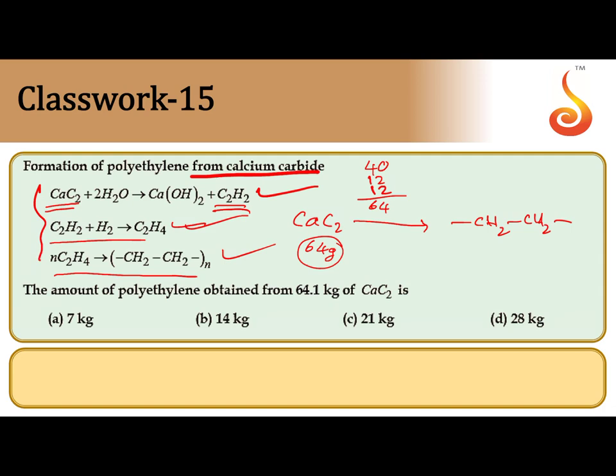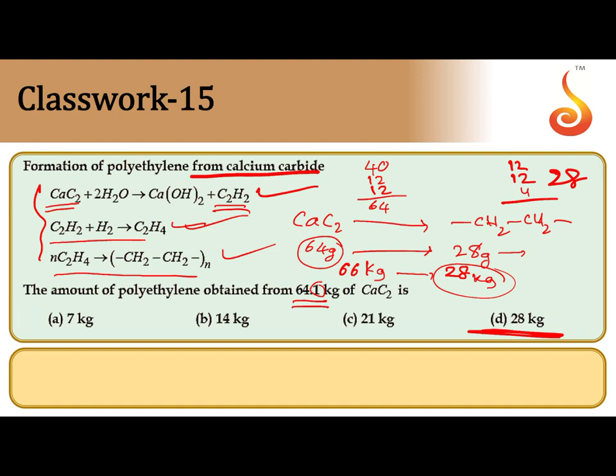After three steps it gets converted into C2H4, meaning 24 plus 4, which is 28. So 64 grams of calcium carbide produces 28 grams of polythene. They are asking 64, and this is negligible, so 64 kilograms can produce 28 kilograms of polythene. So the answer is 28.